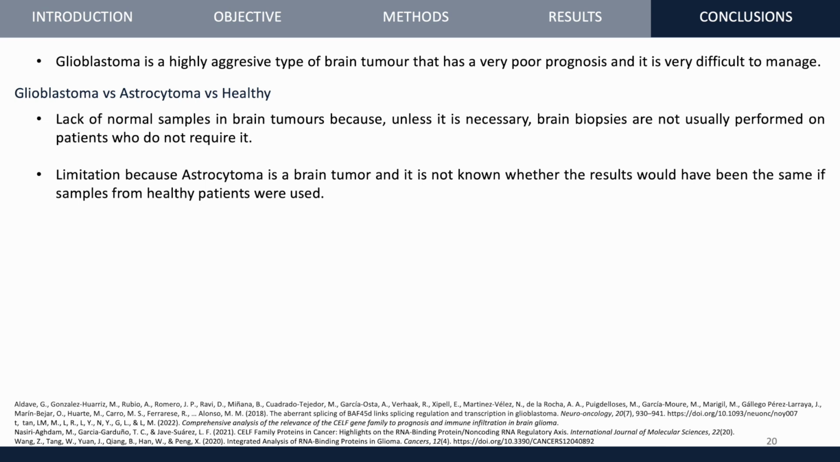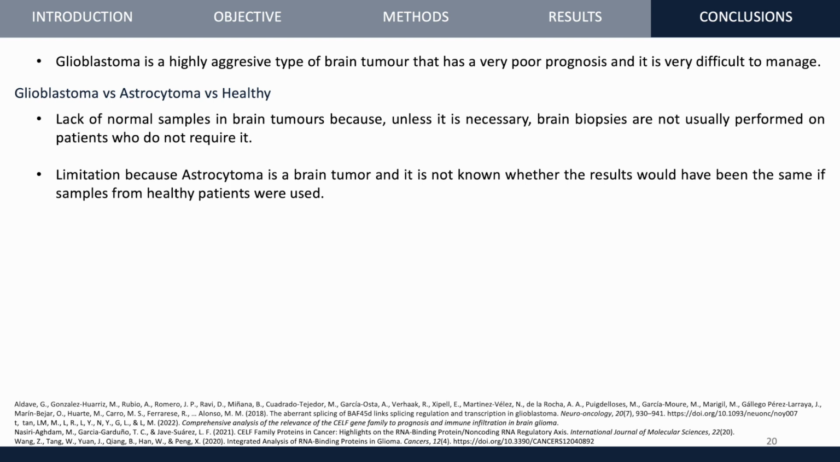Hence, instead of making a glioblastoma-normal comparison, a glioblastoma-astrocytoma comparison was made, because although astrocytoma is a brain tumor, it is less aggressive and its prognosis is usually better than for glioblastomas. However, this has resulted in a limitation, as the results have been based on tumor samples and it is not known whether the results will be the same with normal samples.